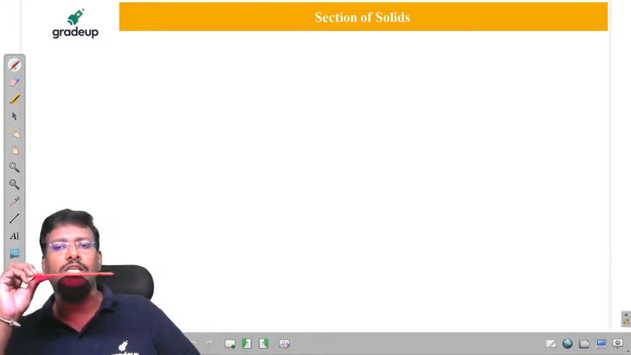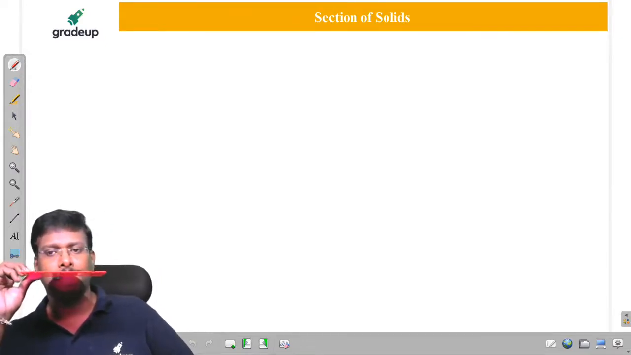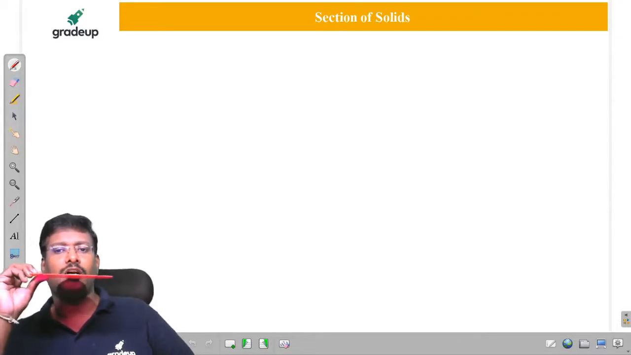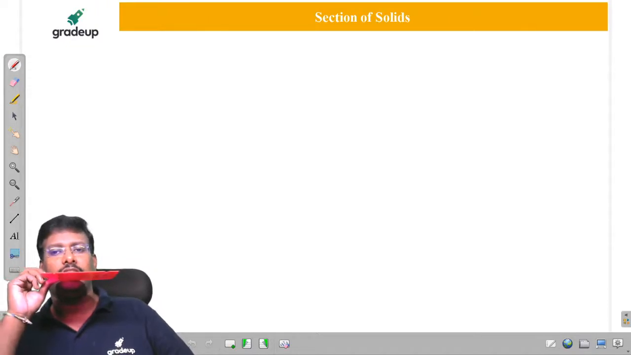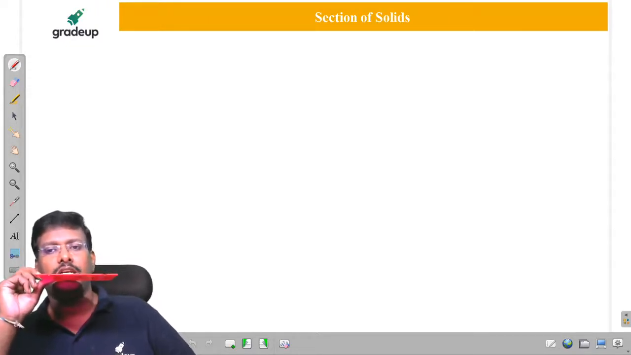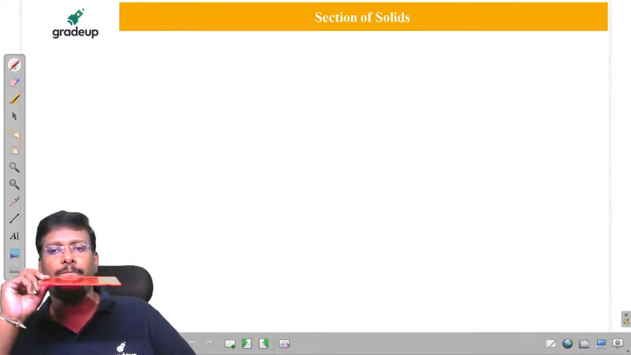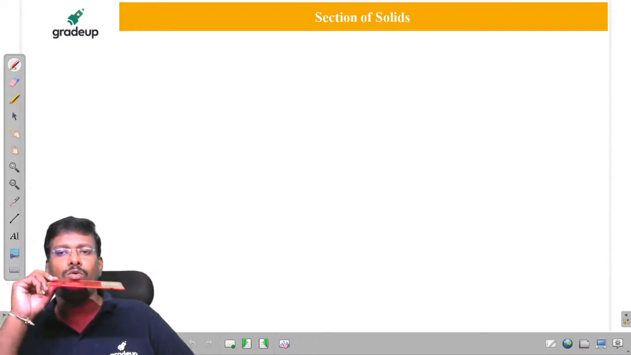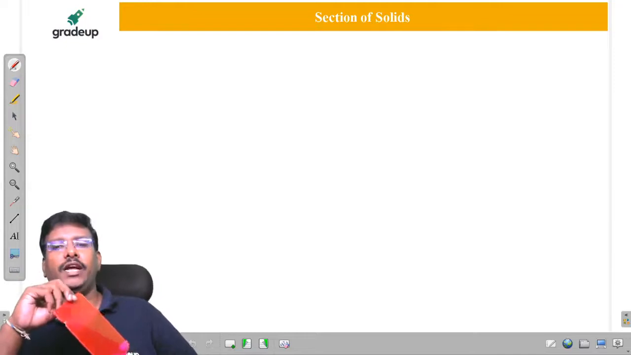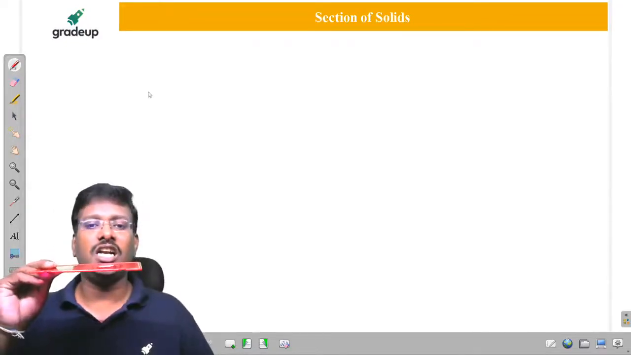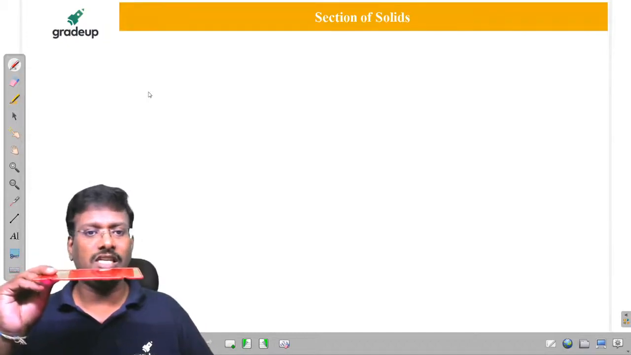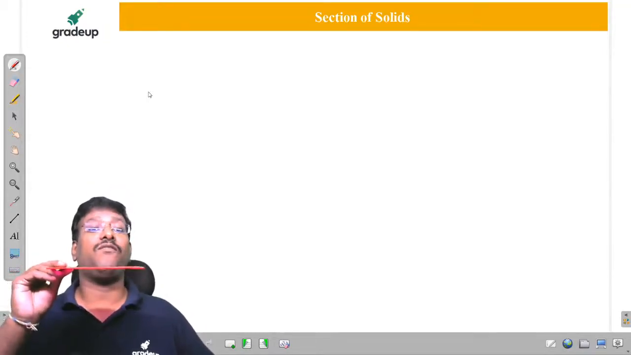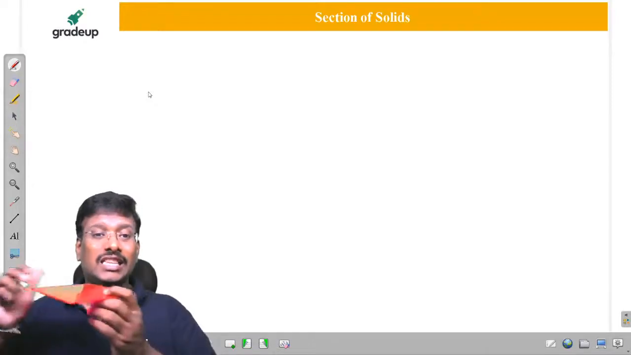Ankita said front view. Is it correct? Vishal said top view. Shivangi said top view. Any other? Three answers. What about Siri, top view? Remember, my dear friends, if it is a horizontal cutting plane, sir, we are not going to represent it as a top view. We are going to represent it as a front view. Why? Sir, the cutting